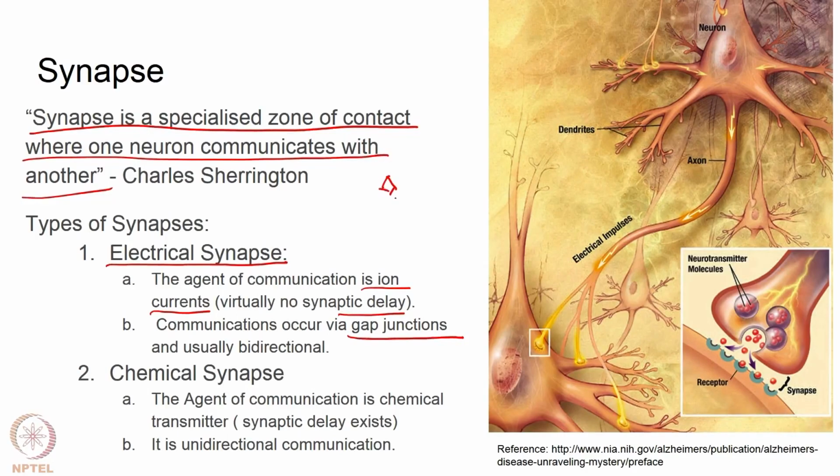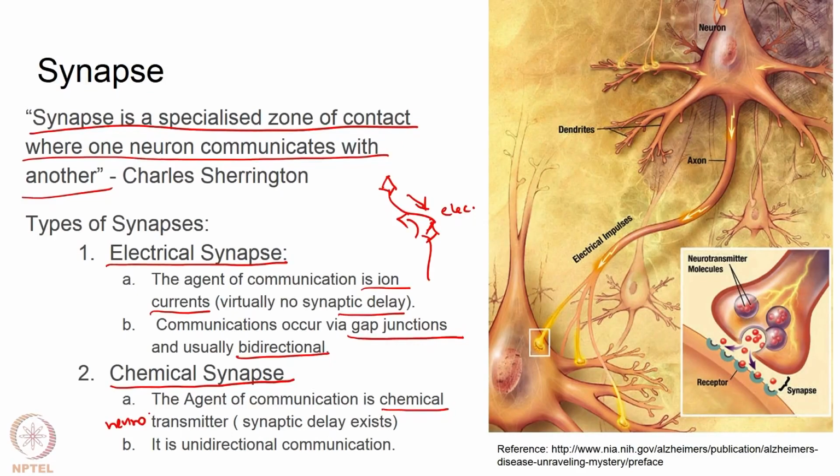So, if there is one neuron here and that communicates with another neuron there through electrical synapse, in that case communication can happen in this direction and also in this direction. So, both cells can talk with each other in a bidirectional manner. Usually the chemical synapses are more in number. So, usually the electrical synapse is not the manner in which communication happens from one cell to another. Usually the agent of communication is a chemical called a neurotransmitter, right.